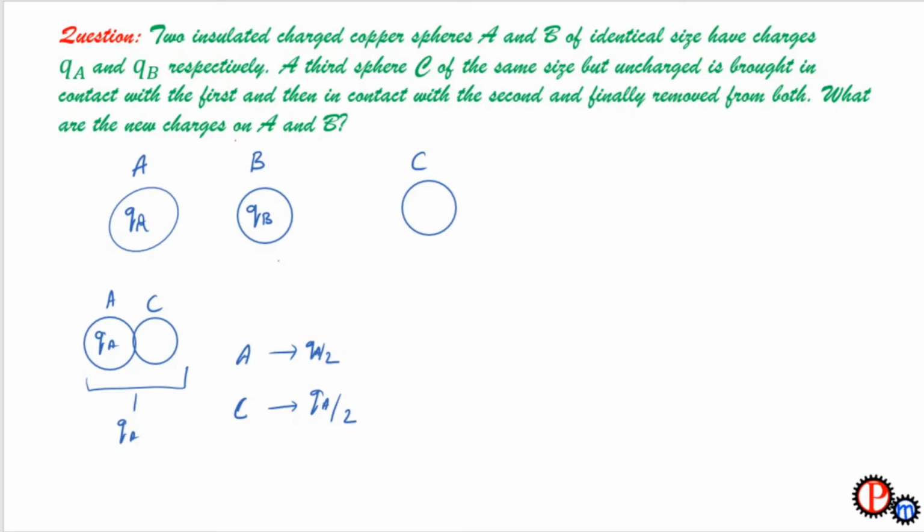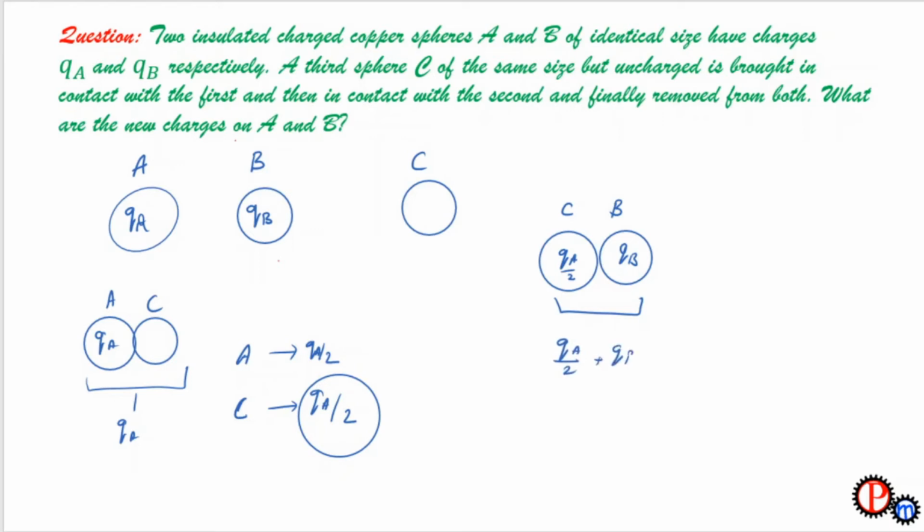Now sphere C, having charge Qa by 2, is made to contact sphere B with charge Qb. Now the total charge for both these spheres will be Qa by 2 plus Qb, that is equal to (Qa plus 2Qb) upon 2.